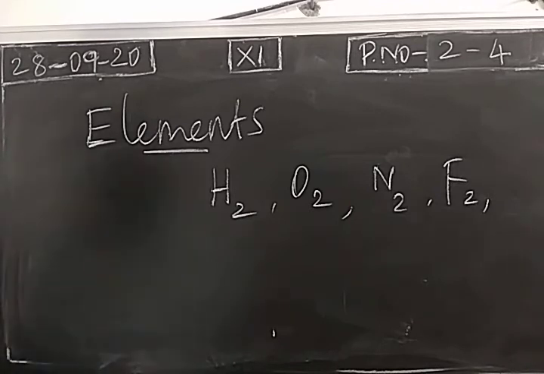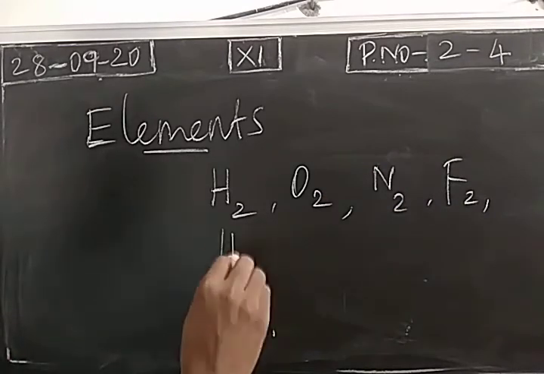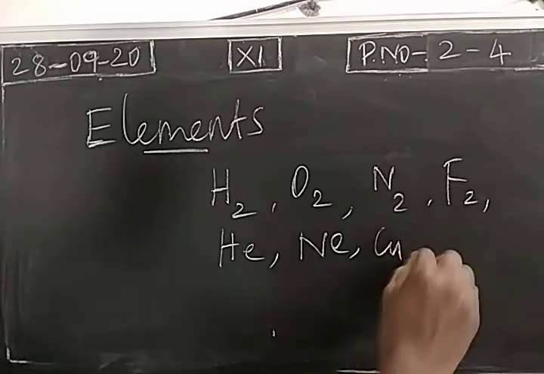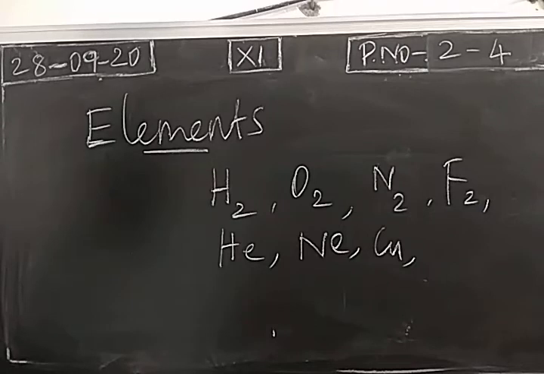Elements may also exist in the form of monoatomic species like noble gases, helium, neon, and if you take metals, copper, iron, gold. So an element may be in the form of a single atom. So this is called a monoatomic species.